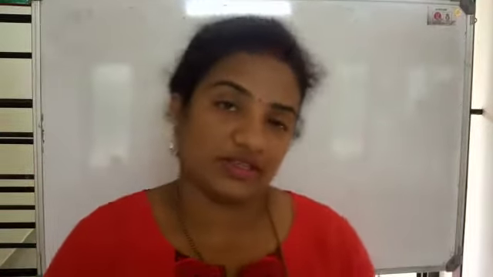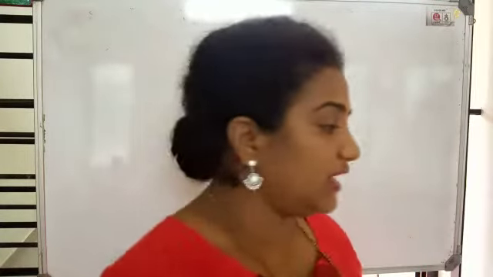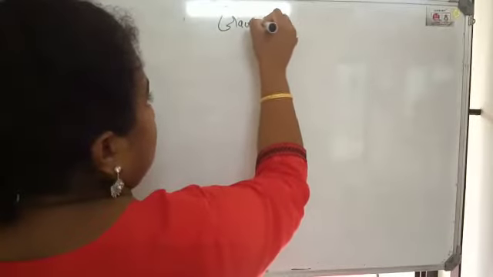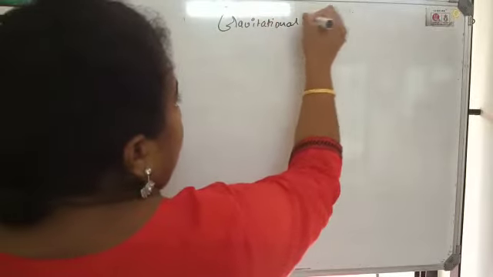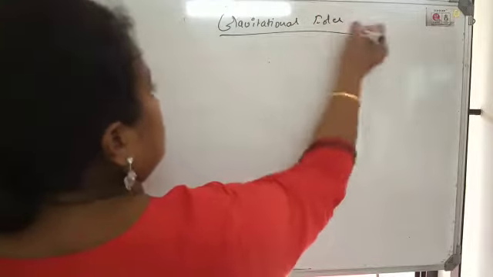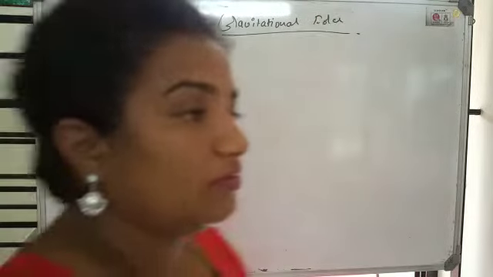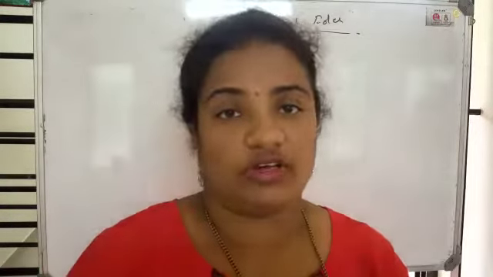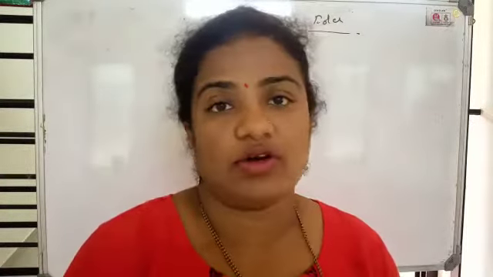So today we are going to study about gravity, sixth lesson, class 6, gravitation or gravitational force. Okay. Now this gravitational force is the pulling force, a force which attracts the object.